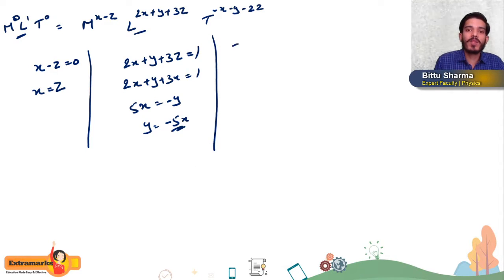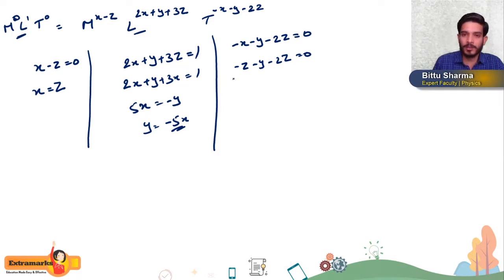Now next is minus x minus y minus 2z is equal to 0. So again x is equal to z, so you can write minus z minus y minus 2z is equal to 0, or from here, students, you can write minus 3z minus y is equal to 0. So y is equal to minus 3z.